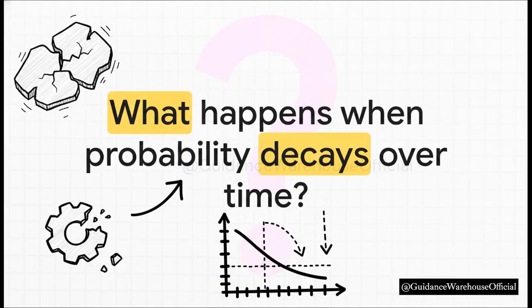So, we have officially mastered equally likely continuous events. But what happens when the probability of an event decays over time? Think about the amount of time until an earthquake occurs, or maybe when a specific car part is going to break down. Those probabilities are definitely not uniform. And that brings us to the exponential distribution, which is exactly what